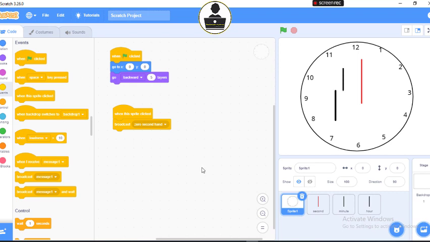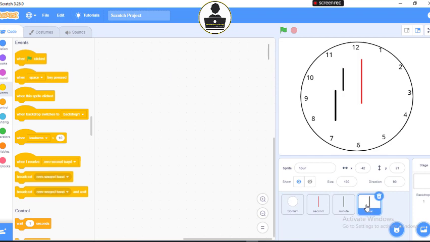So the next thing I'm going to do right now is come for the hour hand. I'm going to go for the hour hand. Then I want to program for the hour. So I will come and say when flag clicked. The reason I'm using the flag for all of them is because I'm using the flag to start the action.